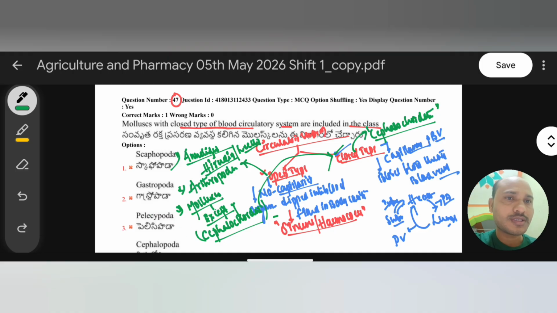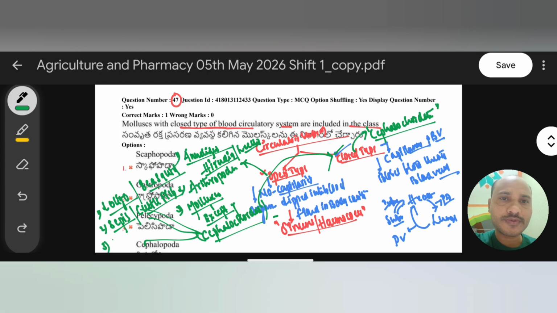Okay, and these cephalopods include various organisms. They are very important, like Loligo. This Loligo is also known as sea squid. Loligo, sea squid. And one more cephalopod organism, Sepia. Sepia means cuttlefish. And one more organism, octopus, very well.